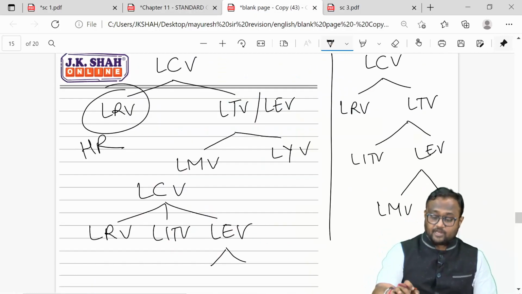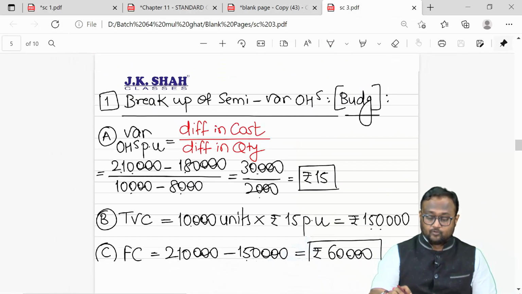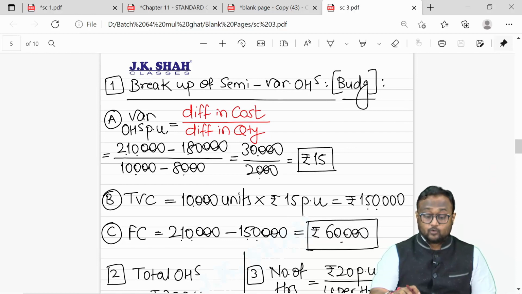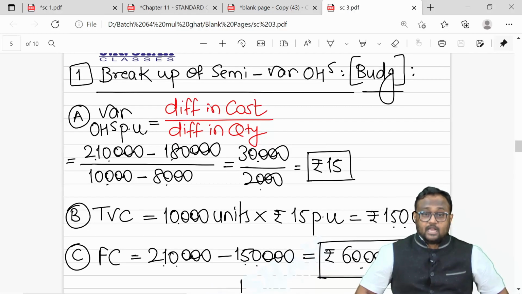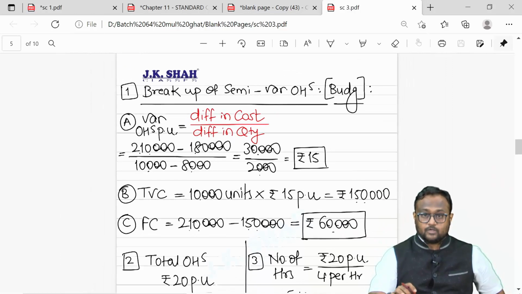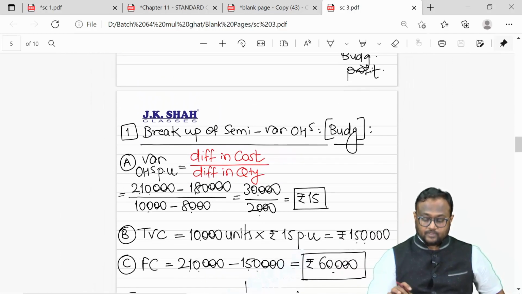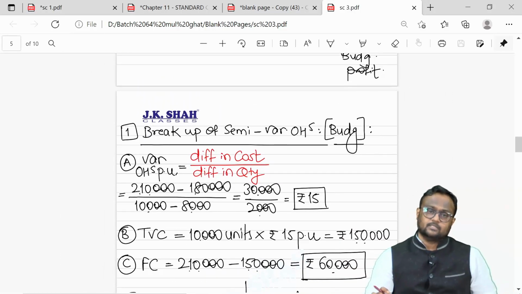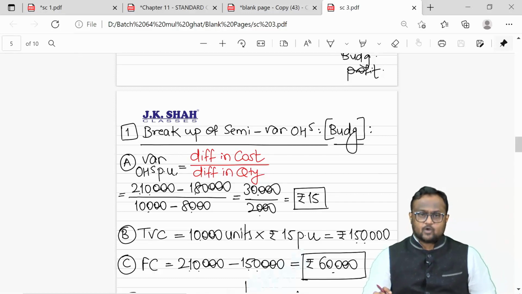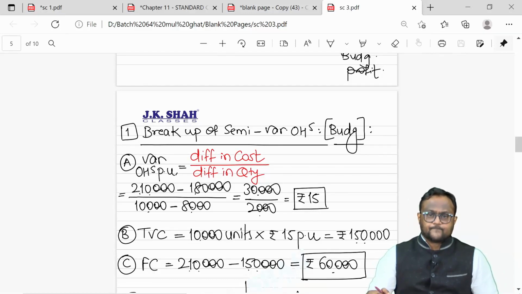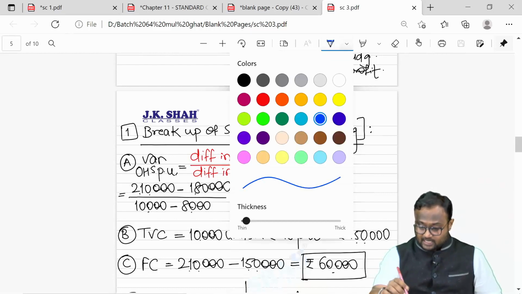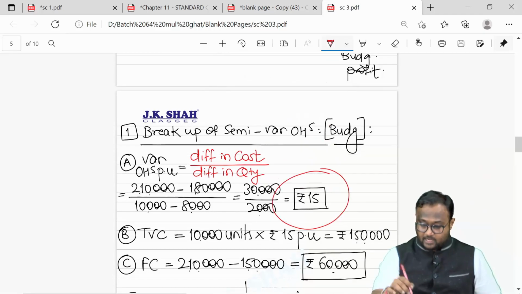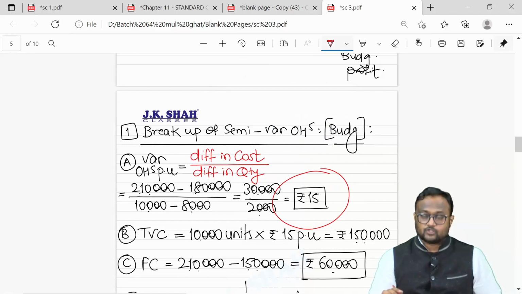And if it is a semi-variable cost, it needs to be split into 2 parts in 3 steps. So with the help of this formula, we could get the answer. This is the budget semi-variable cost getting split. We realize that variable cost per unit is 15 and fixed cost is 60.